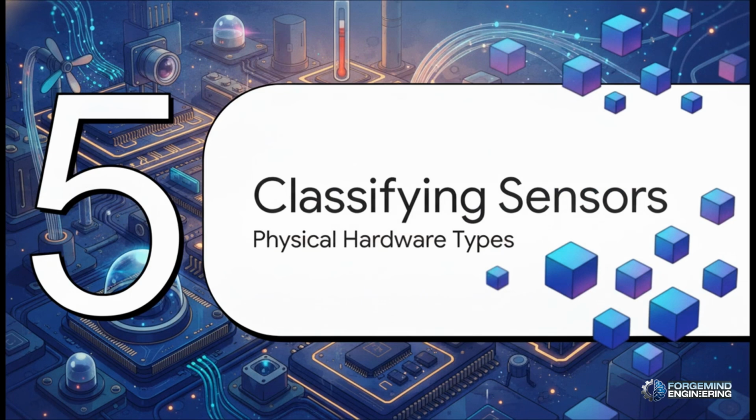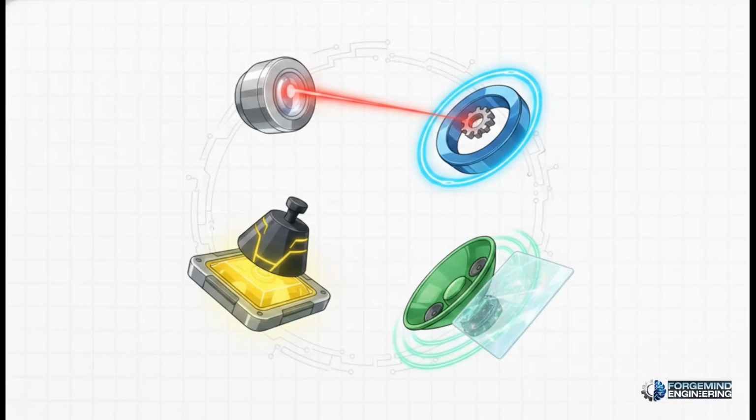Section 5. Classifying the sensor world. Okay, we've talked a lot about the abstract math, but let's zoom out and look at the incredible physical hardware that actually gathers all this data. There is just a staggering variety of ways these devices feel the world around them. For example, photoelectric sensors shoot out infrared or laser light to detect objects. Inductive sensors? They generate invisible electromagnetic fields specifically to hunt for metal. Capacitive sensors can detect almost anything by sensing subtle changes in electrical capacitance. Ultrasonic sensors listen to bouncing sound waves to measure distance and levels. And piezoelectric sensors physically convert pressure and heavy vibrations directly into electrical voltage.